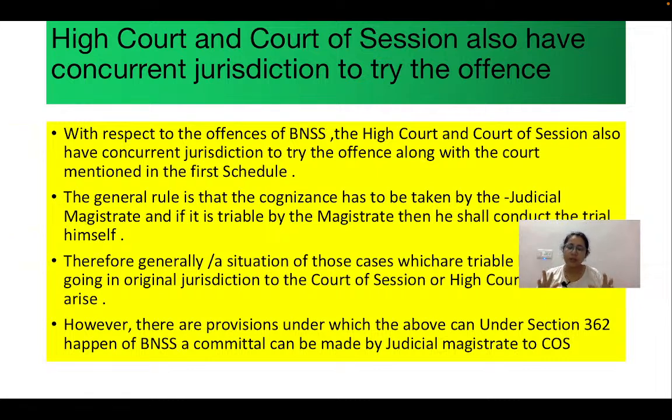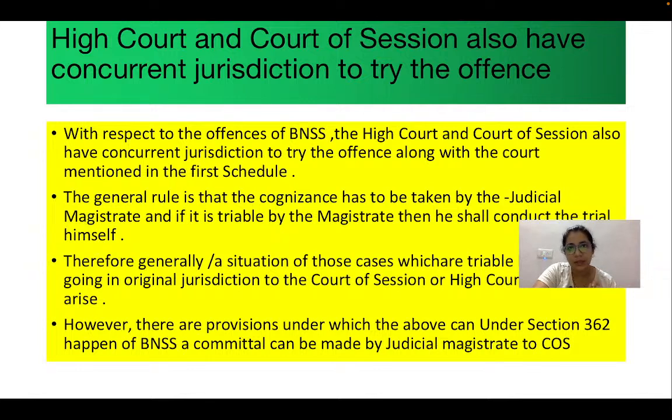Now, you have to understand this general rule, because if you understand it, you will get to know about most of the committal proceedings. The general rule is that, as I have already told you, in 99% of the cases the judicial magistrate of the first class is competent to take cognizance.